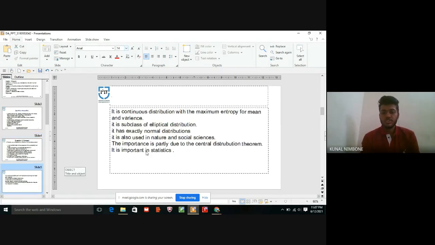The normal distribution is a continuous distribution with the maximum entropy for mean and variance. It is a continuous distribution in means and variance. Here the mean is 0 and variance is 3. It is a subclass of elliptical distribution, also known as Gaussian distribution.